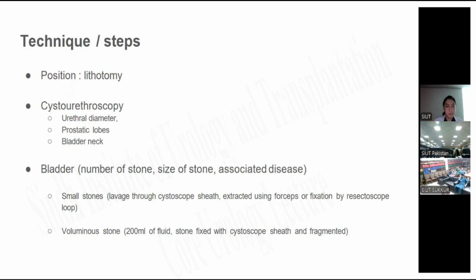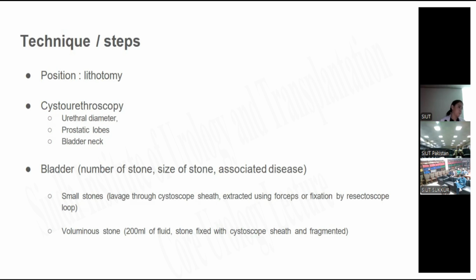Techniques: we place the patient in lithotomy position. On cystourethroscopy, we look at the urethral diameter, prostatic lobes, bladder neck, and bladder stone, the number and size of stones, and any associated disease. A small stone is lavaged with the cystoscope sheath, or extracted using forceps or fixation with the ureteroscope loop. A voluminous stone is fixed with the cystoscope sheath and fragmented.